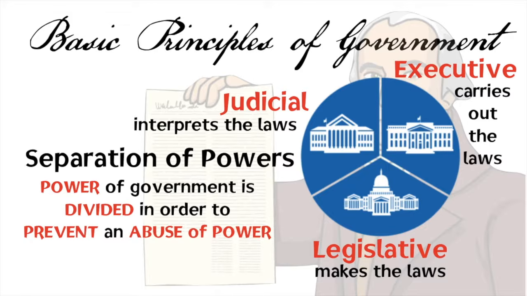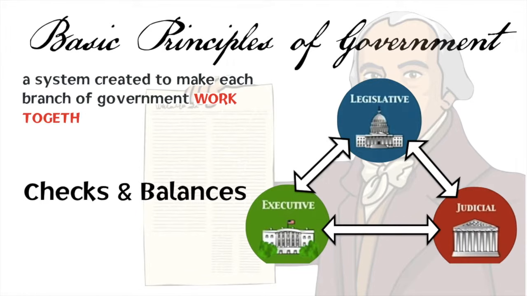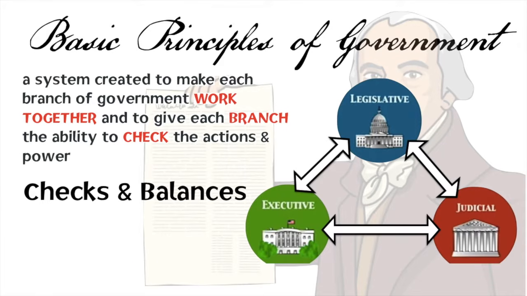But as a principle of our government, we know that the powers of the government we have just created have been divided into different branches. And once we divide those powers into 3 different branches, we have to create a system to make sure that those branches can function together, which brings us to the next principle of government, which is the idea of checks and balances. That if those 3 branches are going to be separate, they also have to work together, though, in order to make our government function.